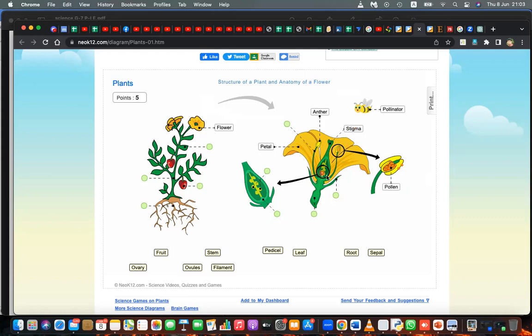Okay, then this. It has two things you can see here, this one and this one. Ovary and ovules. These are ovules.